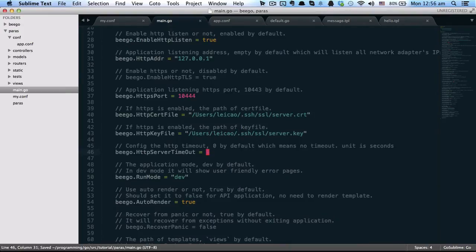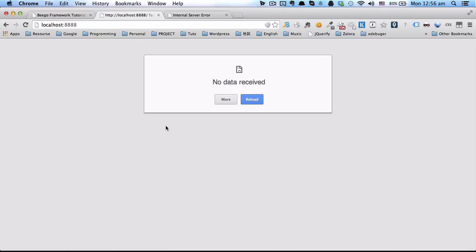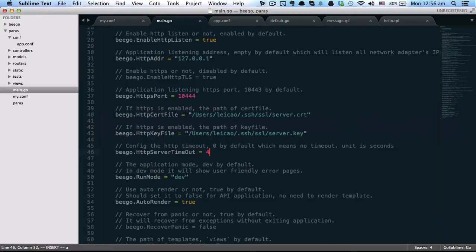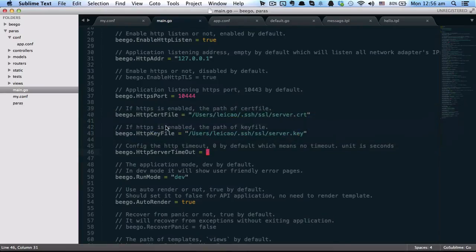Let's change it to 4 seconds. Okay, it doesn't change much. So anyway, let's have a look at the next configuration, which is the run mode.